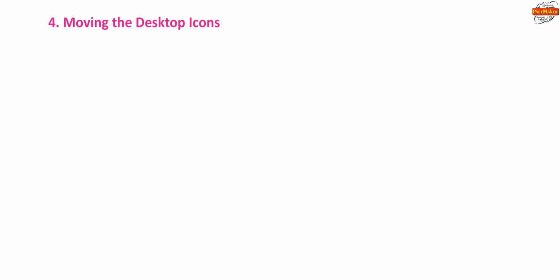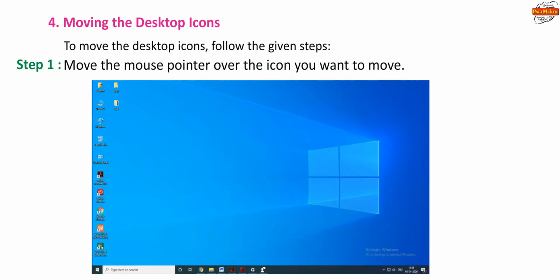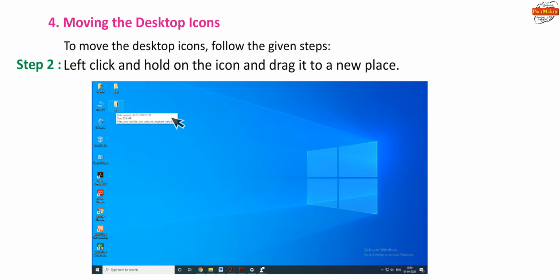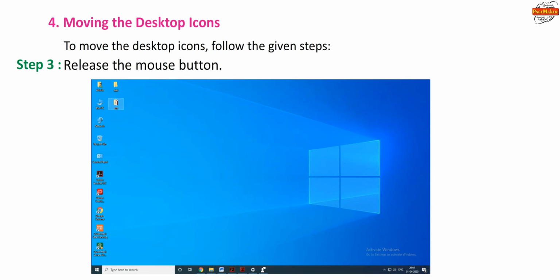Fourth, moving the desktop icons. To move the desktop icons, follow the given steps. First, move the mouse pointer over the icon you want to move. In step 2, left-click and hold on the icon and drag it to a new place. Step 3, release the mouse button.